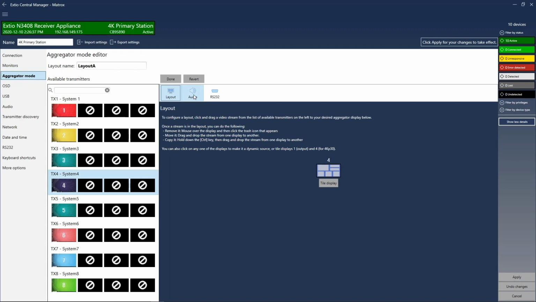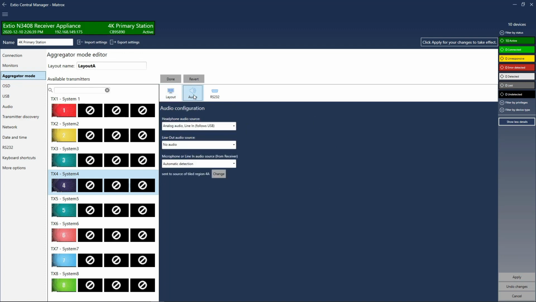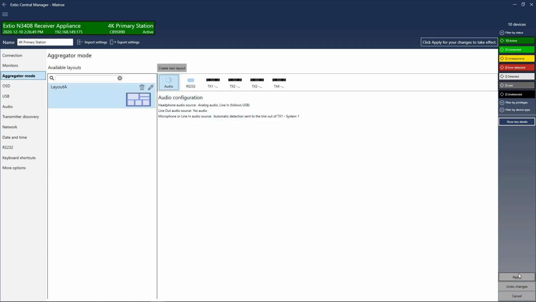Now we're going to configure audio. We want the audio to switch with the USB, so we select Analog Audio, line in follows USB. Click Done and Apply. Our first aggregator layout is created.